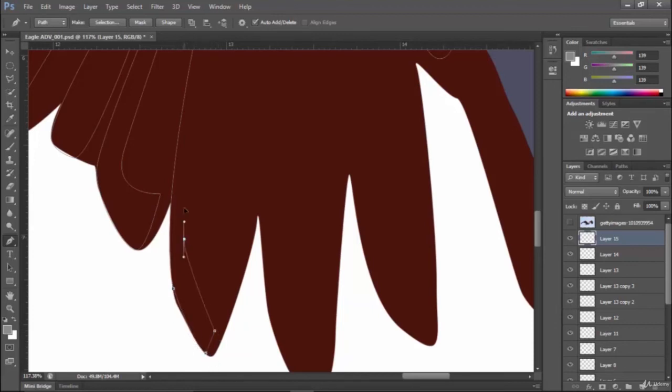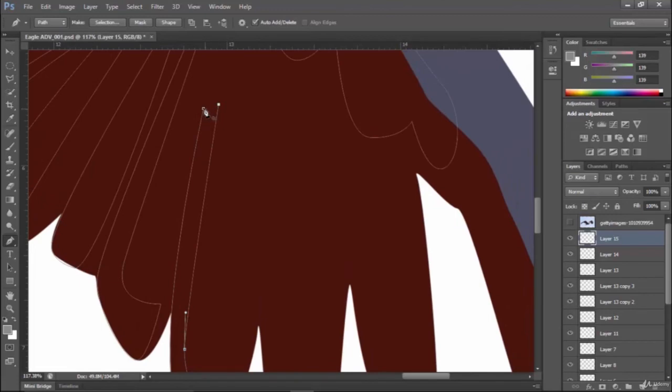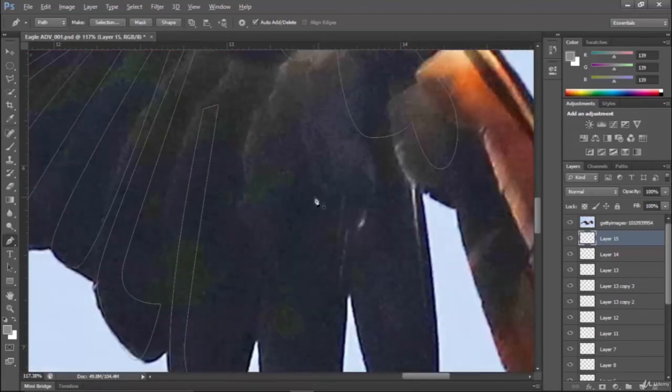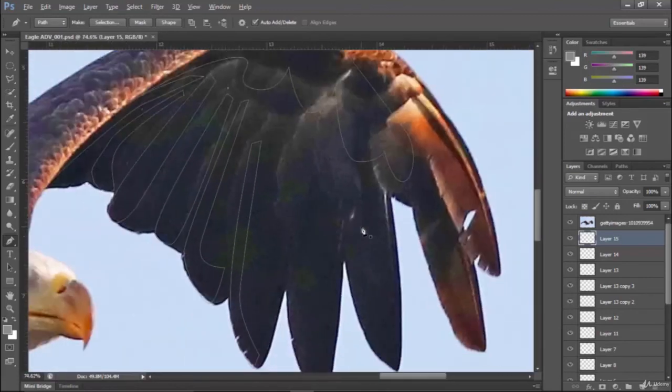Like this way you can add your details. I'm not following the image. If you want to follow you can follow, but this is not visible for me, so I will put the random details.